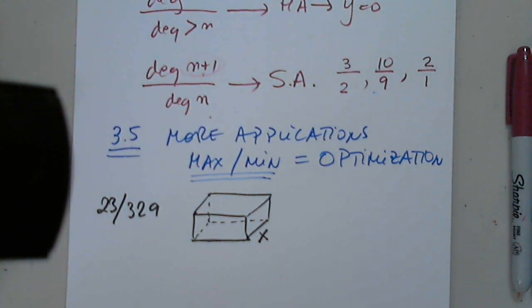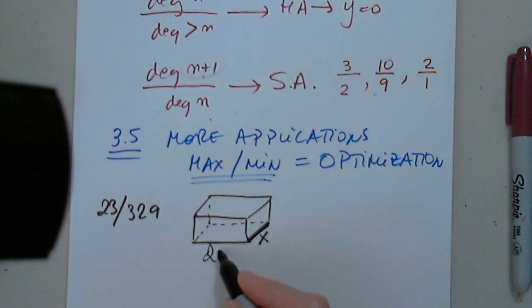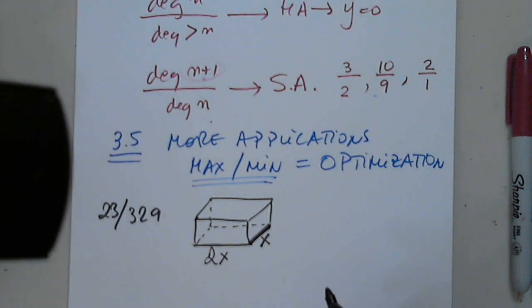Let's read it again. Open air waste management is designing a rectangular construction dumpster that will be twice as long as it is wide. So if the width is X, the length is 2X. Very good. Twice X. Is that clear for everyone? Thank you, Tariq. Perfect. Good. And it must hold 12 cubic yards of debris.